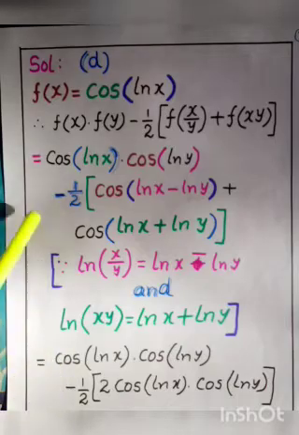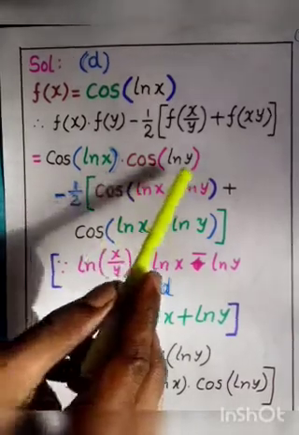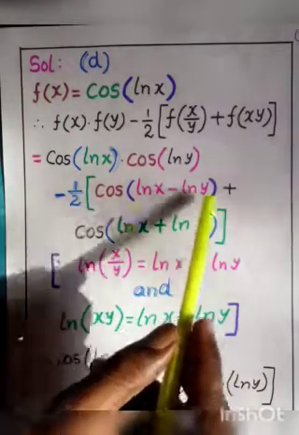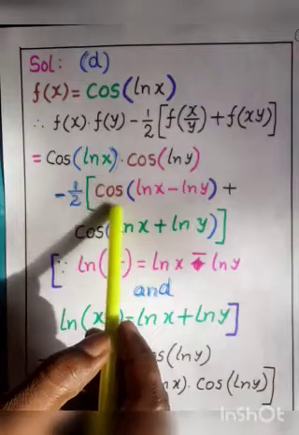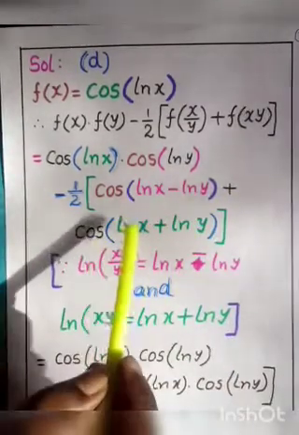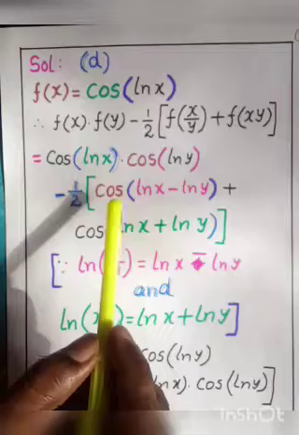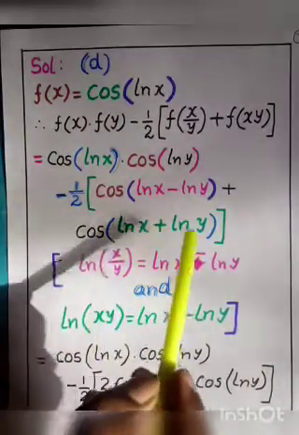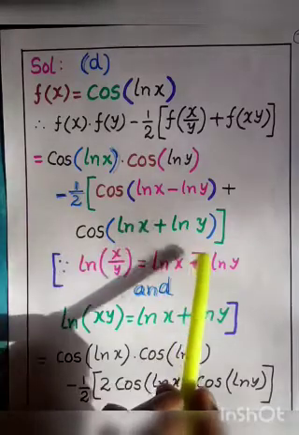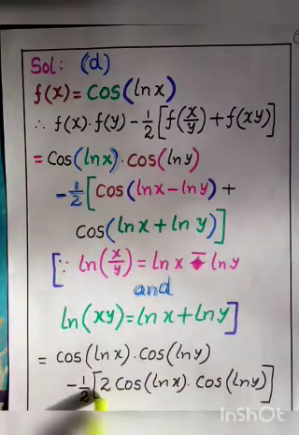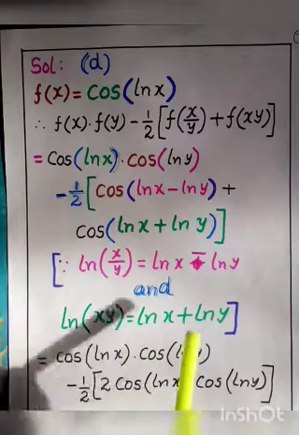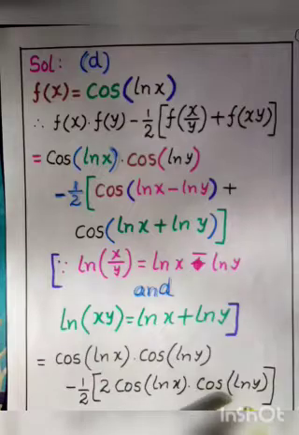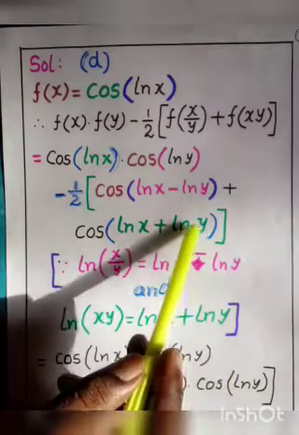Now cos of log x into cos of log y minus 1 by 2 of, if you observe this statement, it is in the form cos of a minus b plus cos of a plus b. What is the formula? 2 cos a cos b. That is why I wrote 2 cos of a, meaning log x, into cos b, cos of log y, b meaning log y.